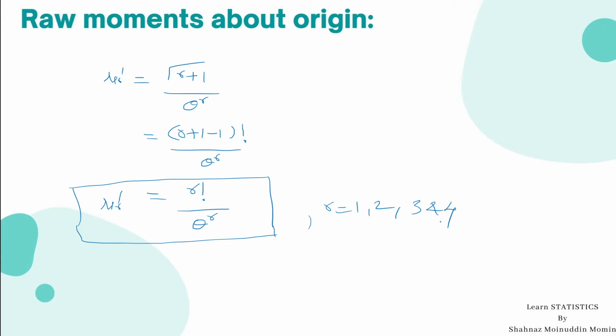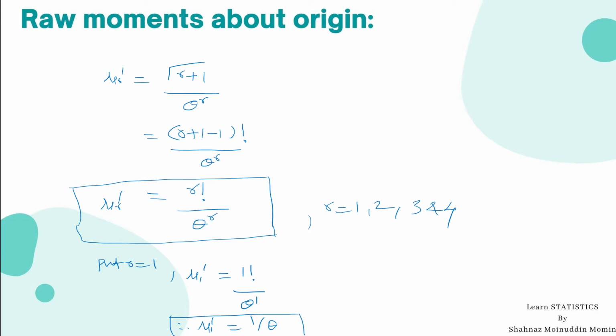This is the general form of the rth raw moment about origin. To obtain the first 4 raw moments about origin, we will put the values of r as 1, 2, 3 and 4, and then after simplifying we get the first four raw moments about origin. So let us start to simplify. First put r equal to 1 to get the first raw moment. We get mu1 dash equal to 1 factorial divided by theta raised to 1. Therefore mu1 dash equals 1 by theta.